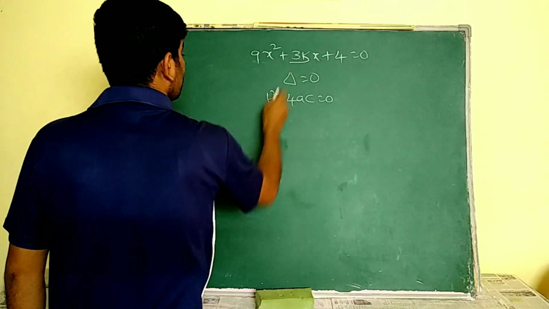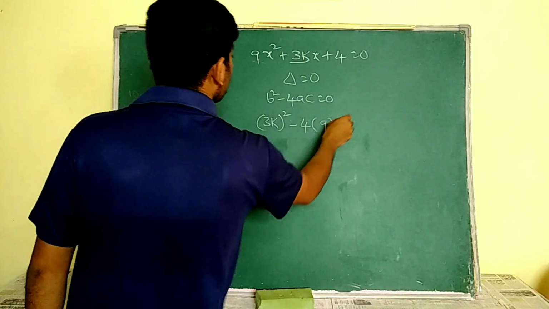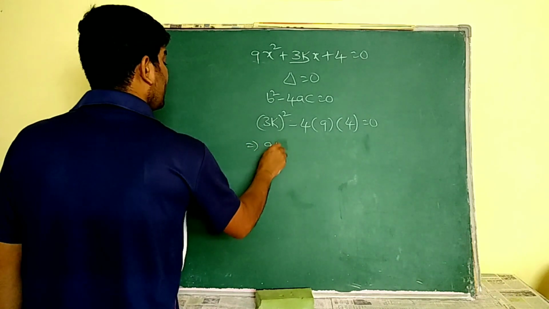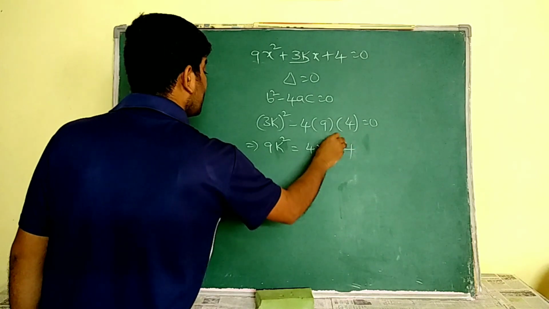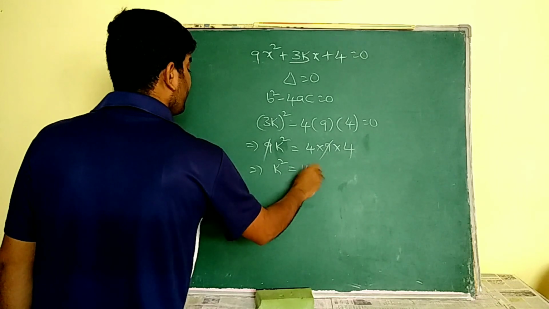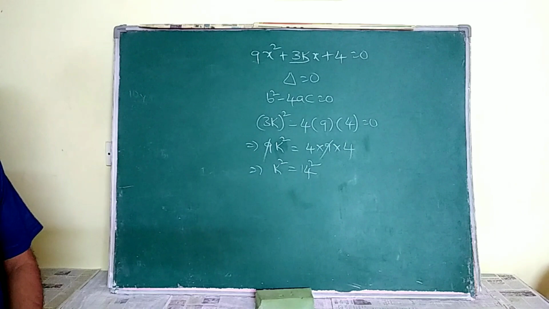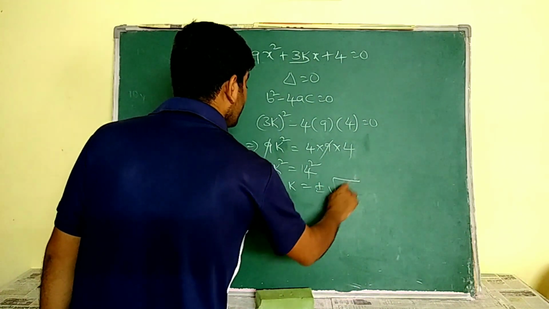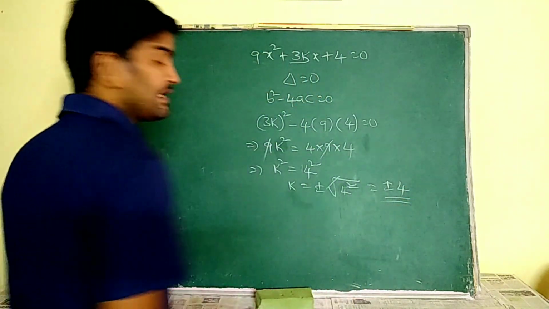What is b here? 3k. 3k whole square minus 4 into a, which is 9, c is 4, is equal to 0. By this, 9k square is equal to 4 into 9 into 4. That means this 9 and 9 are going to be cancelled. Then k square is equal to 4 square. By that the k value is equal to what? Plus or minus 4. So k is equal to plus or minus root of 4 square. Square root is going to cancel. Then plus or minus 4 is the required answer.